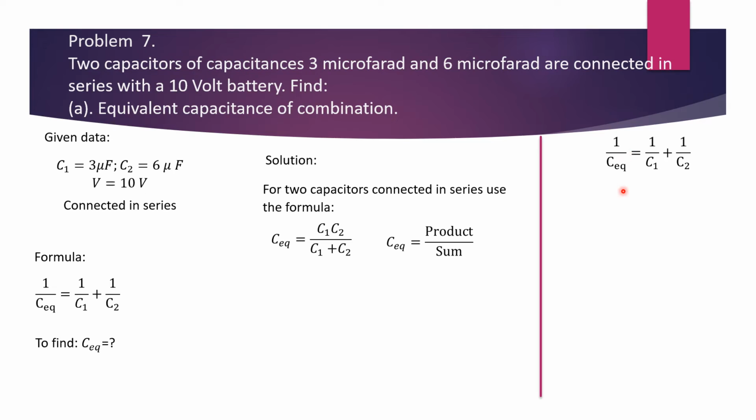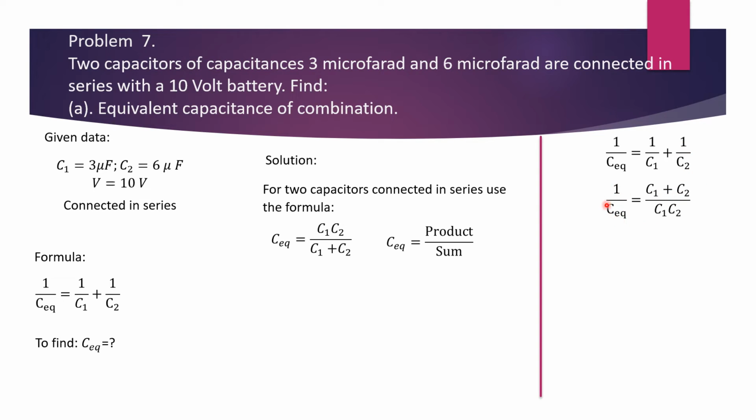You have the formula 1 over C equivalent is equal to 1 over C1 plus 1 over C2. That is your desired formula. Now, the LCM is C1 C2. Taking the LCM and writing the numerator C1 plus C2 above.